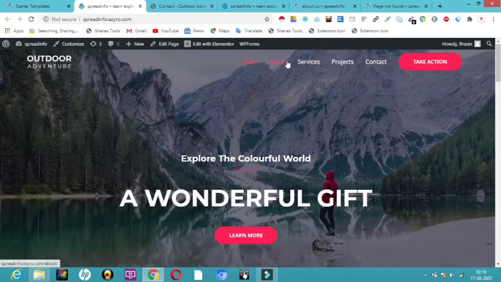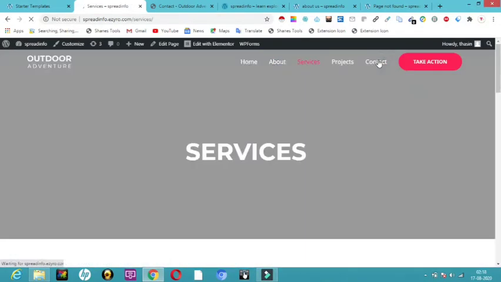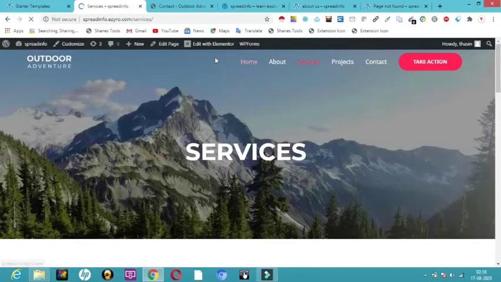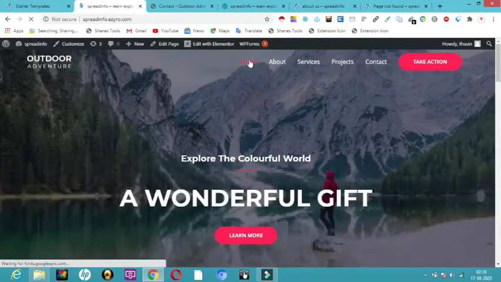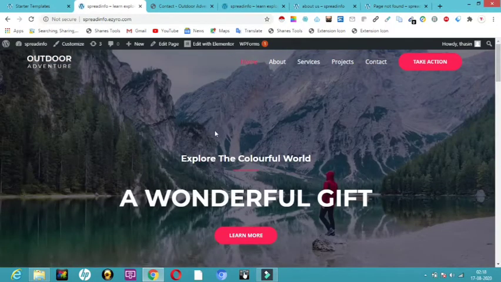So let me see, there is a home section, about section, service, project and contact section. Now if you even want to add a few more pages and a few more things, you can do it. You can even edit any page you want with the use of Elementor. So now this is how the page looks. Now I'm going to click here and get into the home page. That is my first page where I'm going to work, so that I can change it and show you how Elementor really works.